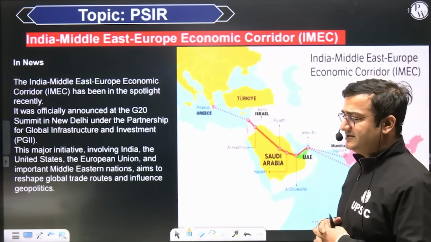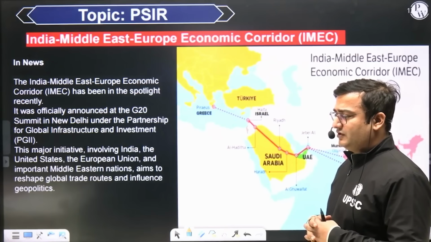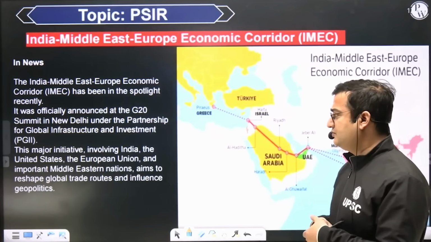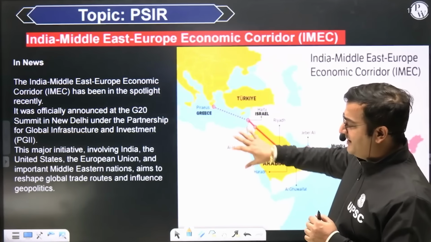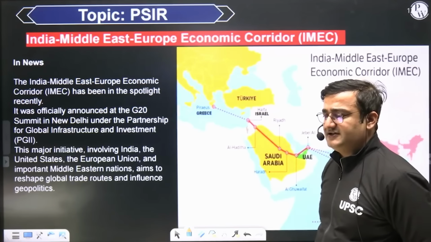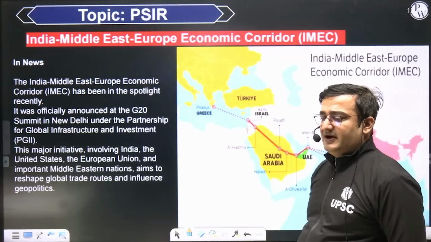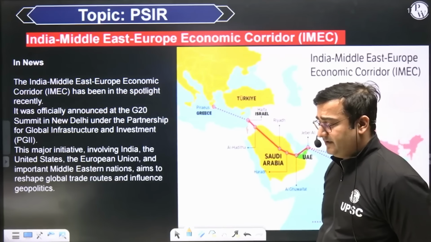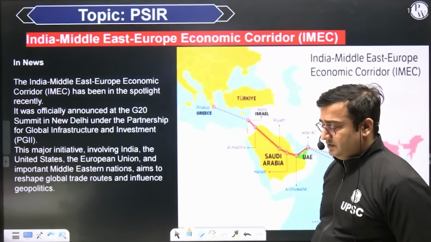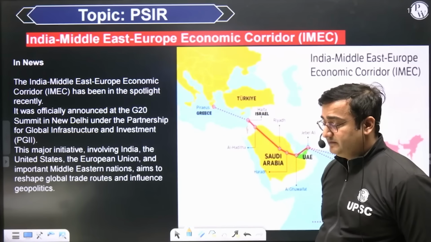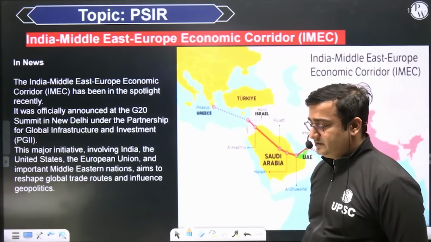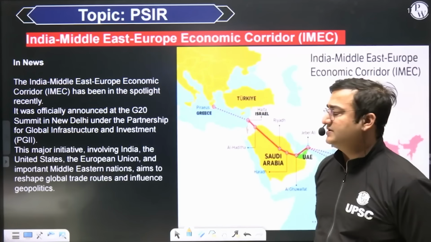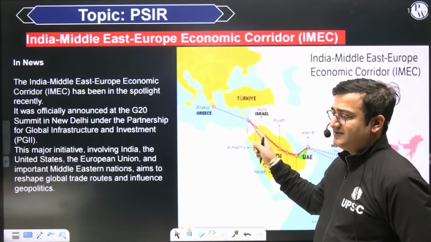And this will convert this entire route into one of the greatest destinations for economic development, but easier said than done, because this route is also having a lot of challenges. This route has been conceived originally by countries like India and supported by the United States of America. In fact, I still remember that when the Israel and Palestine war happened on 7th of October 2023, then President Joe Biden said that it is due to the India, Middle East and Europe economic corridor that this is happening, because Israel is going to play a very major role in this entire economic corridor.